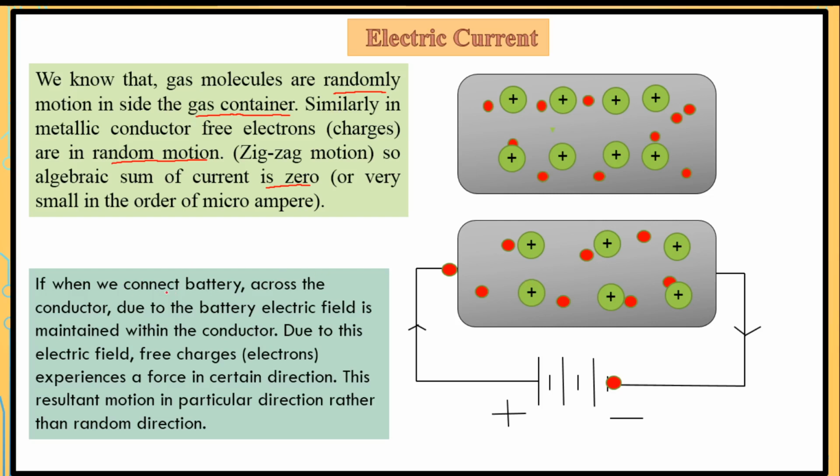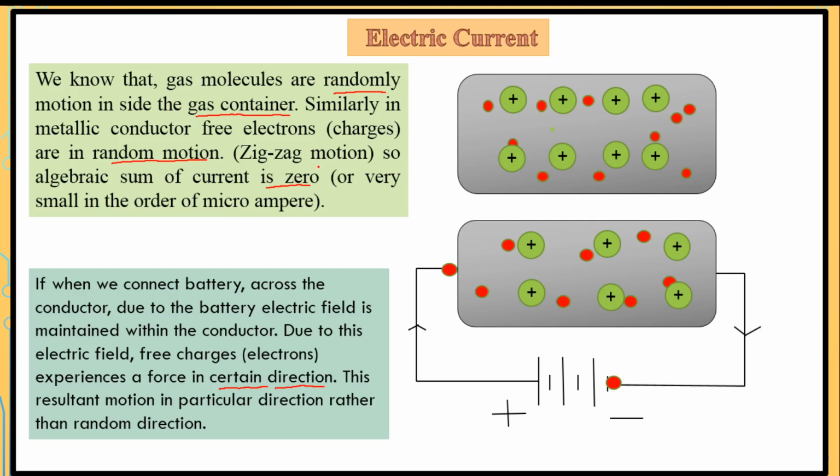So due to the battery, an electric field is maintained within the conductor, and the free charges experience a force in a certain direction, resulting in motion in a particular direction. All the electrons are moving in a particular direction rather than a random direction.